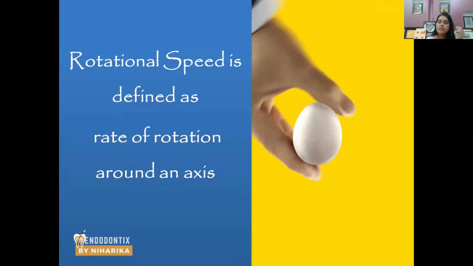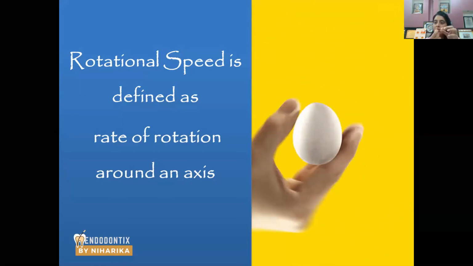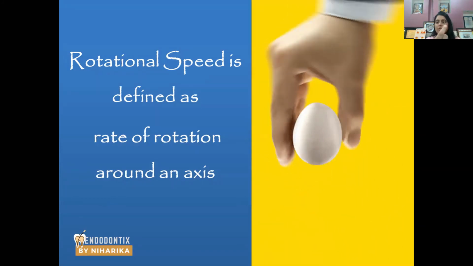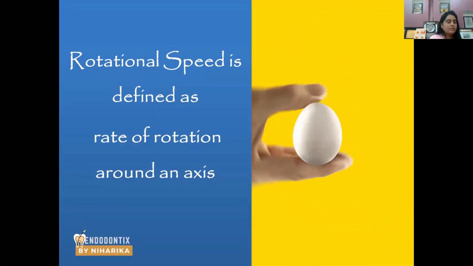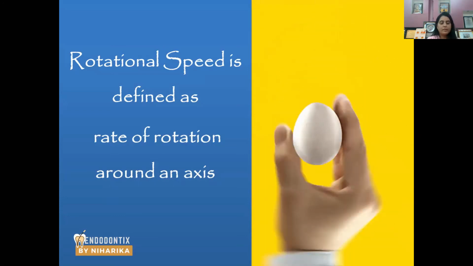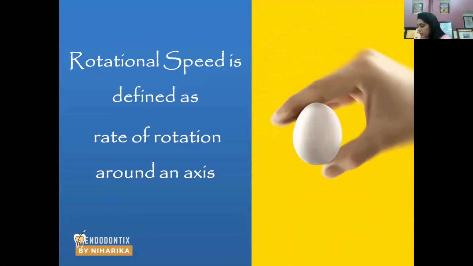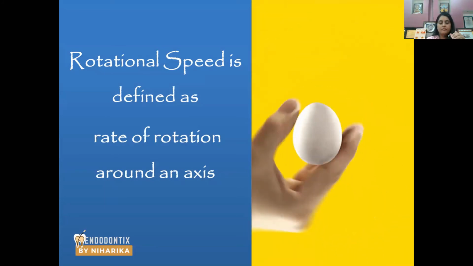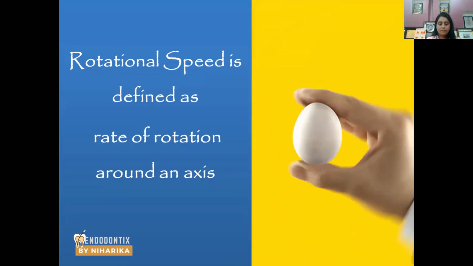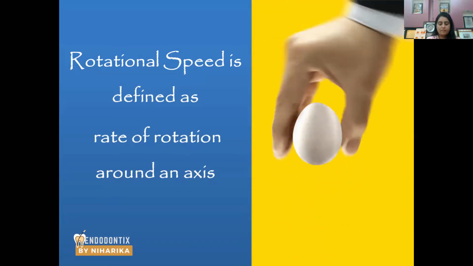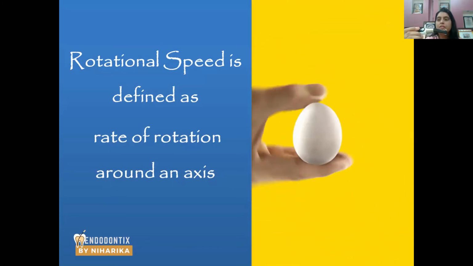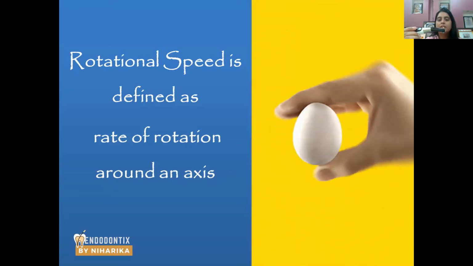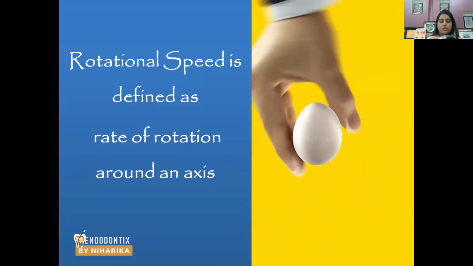How much the instrument rotates around its axis. Look here, this is how it rotates. Just a minute, I'm going to show it in the system. This is rotation. See, rotation of the file around its axis. This is not revolution.